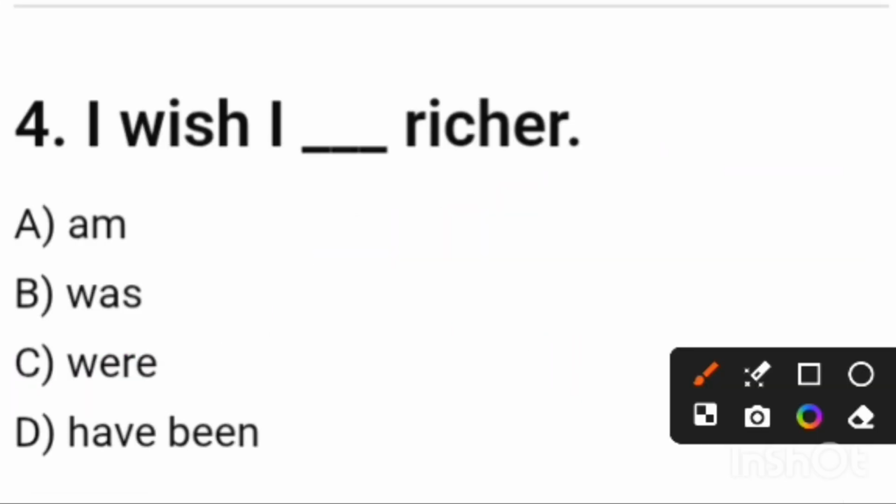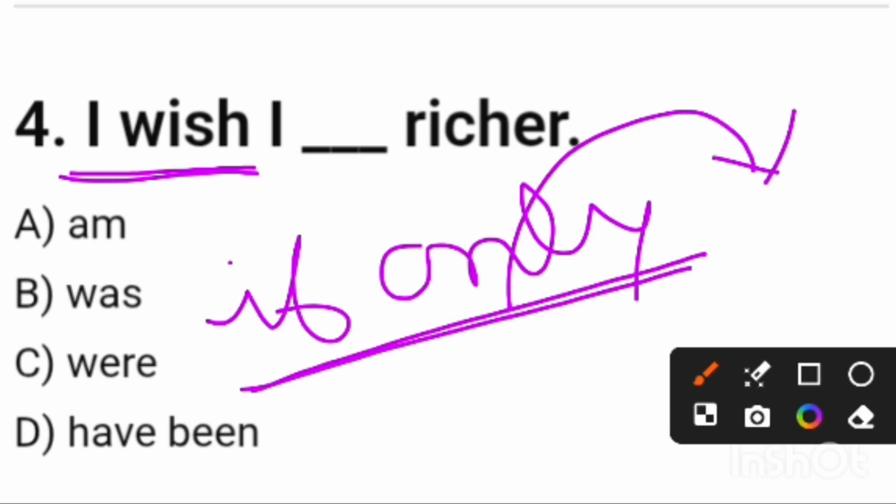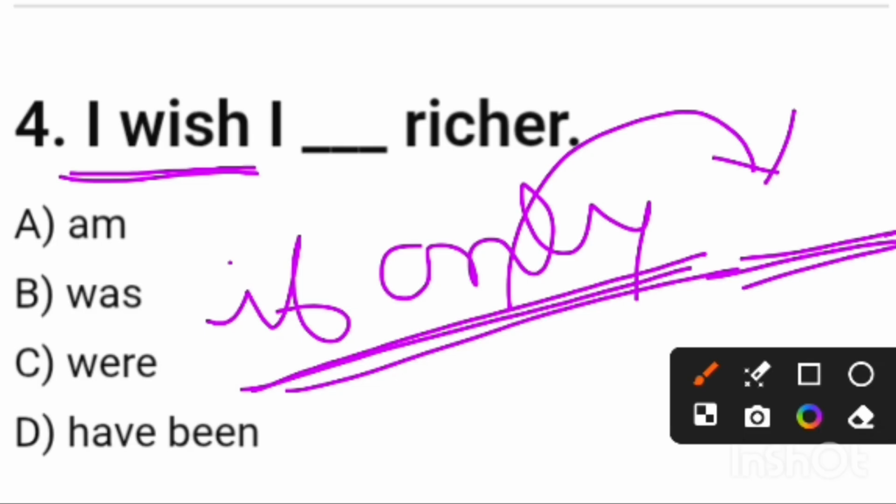Friends, question number 4: I wish I blank space richer. Friends, you can see here "I wish." Whenever you see this type of "I wish," or "oh that," or "if only," or "would rather," "would sooner," these types of phrases always attract the subjunctive mood. That means after this type of phrase, we cannot use a tense verb. Always we have to use the subjunctive mood. That means after that we cannot use an indicative verb or indicative tense. Always we have to use the subjunctive mood.